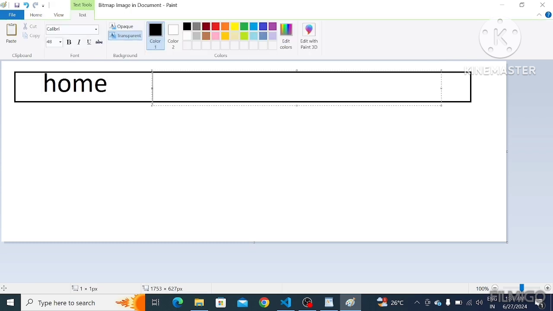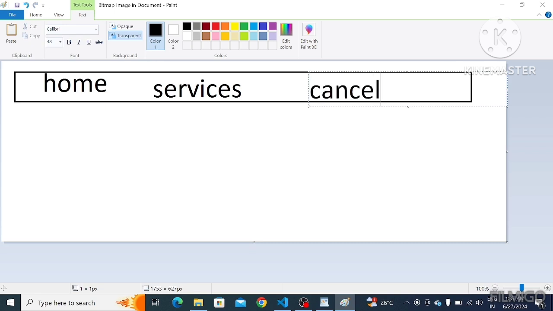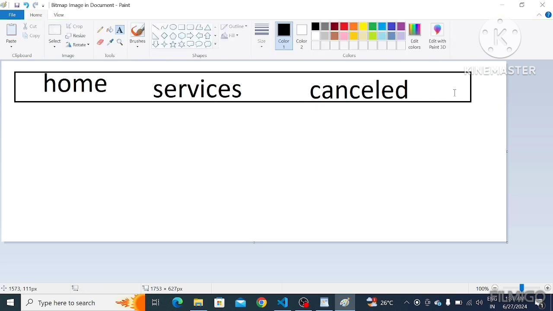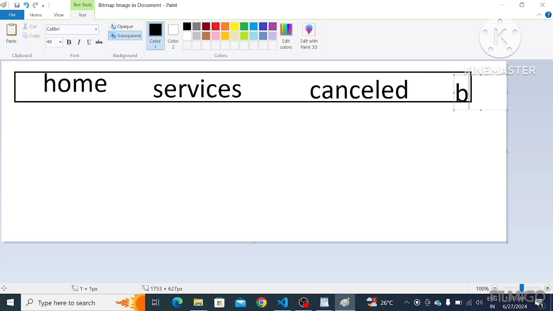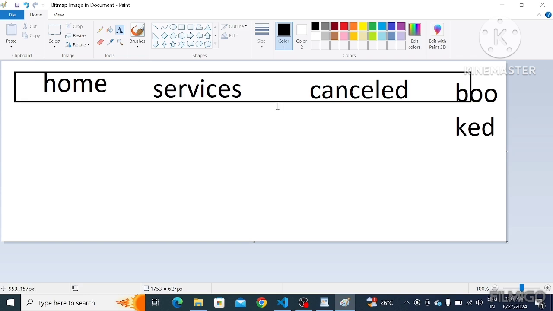First, I'm going to implement home. After that, services. After that, I'm going to take cancel tickets. And the next one, book tickets. In this way I'm going to take one header and implement this.